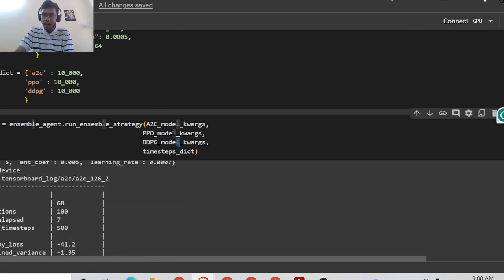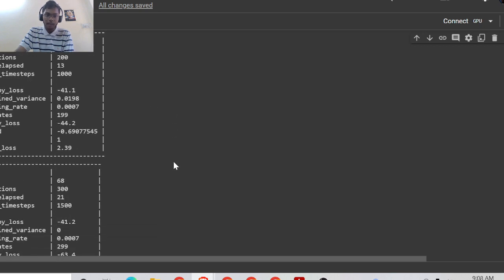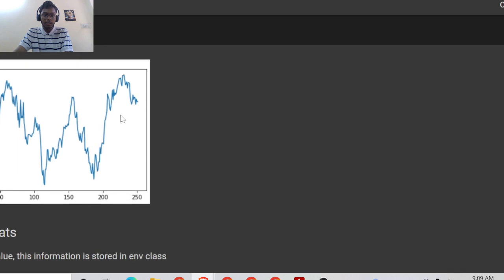Here lies the model summary. The entropy loss, FPS, iterations, time elapsed, explained variance, even the learning rate, policy loss, reward, and the value loss. This process goes on for the entire training and for the testing time when we test our data. This is the plot.